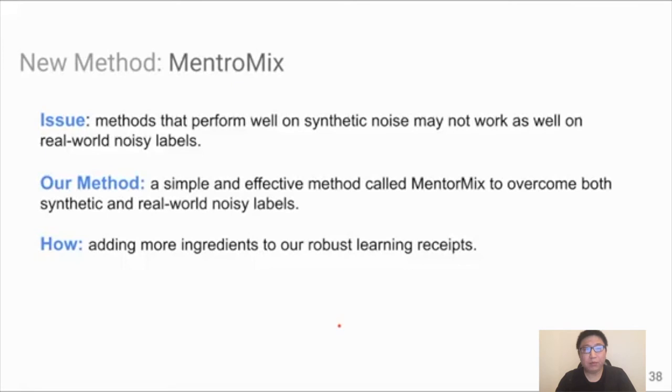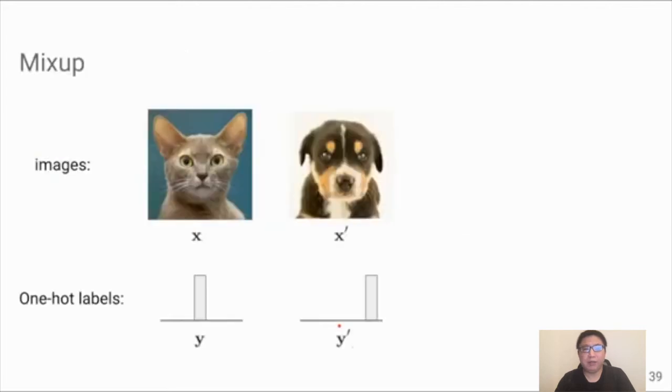Now, to address the second issue, which is about the method, we propose a simple but effective method called MentorMix to overcome both synthetic and real-world label noise. How? By adding more ingredients to our robust learning recipe.